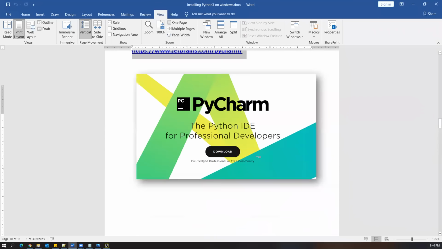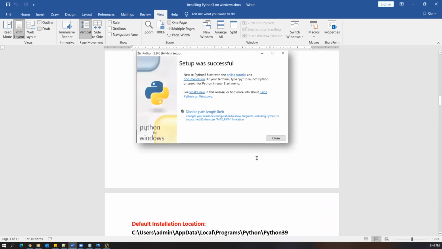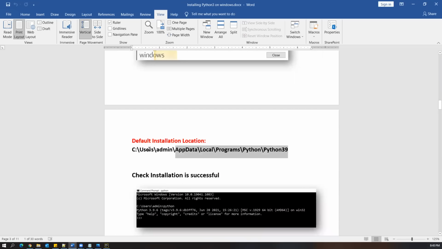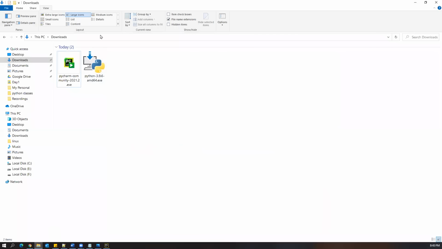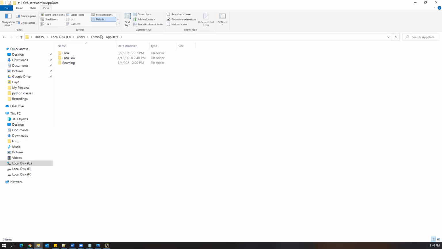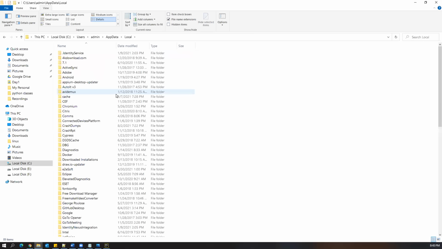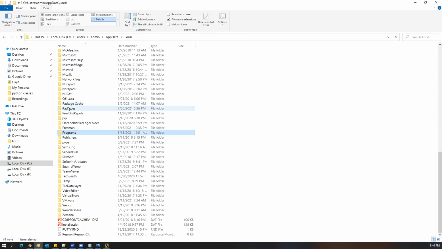If I go back, I have already copied that location. This is the location where the actual Python is installed. So let me open it. If I go through the individual folders, you cannot see them because these are all hidden files. Okay. So first let us go till AppData. I'll show you that. Just go till AppData. Now you can see Local. Inside this Local, you can see Programs. These are all hidden folders.